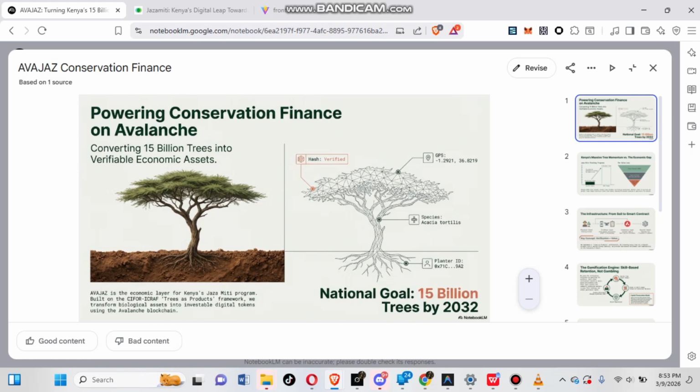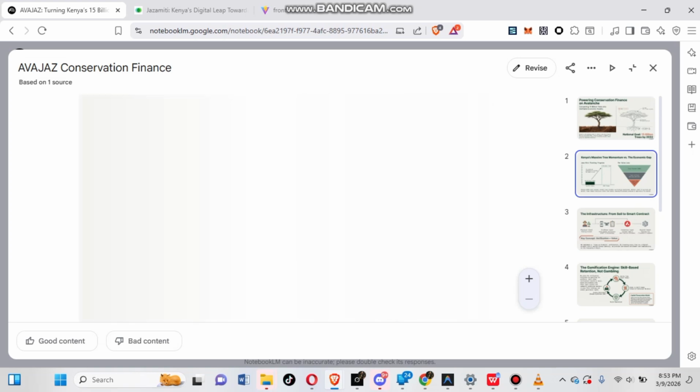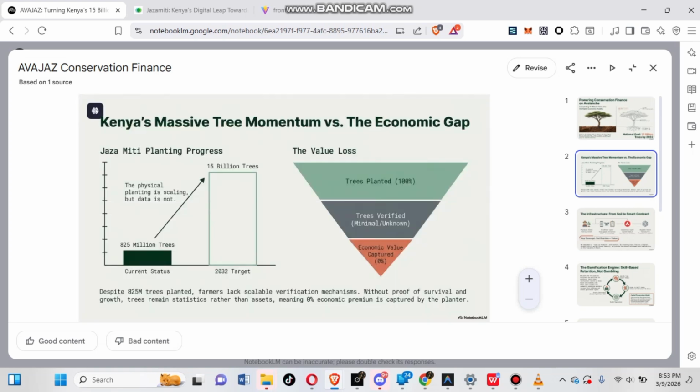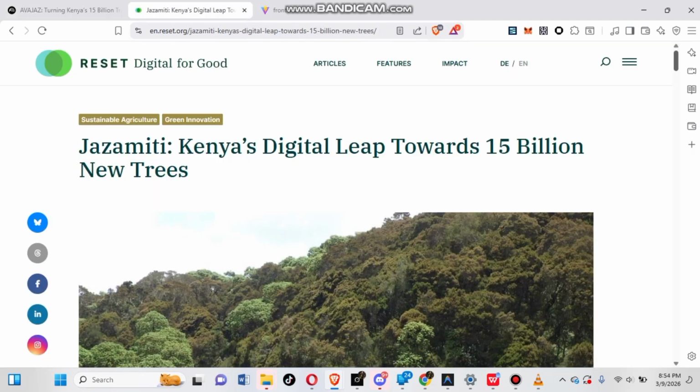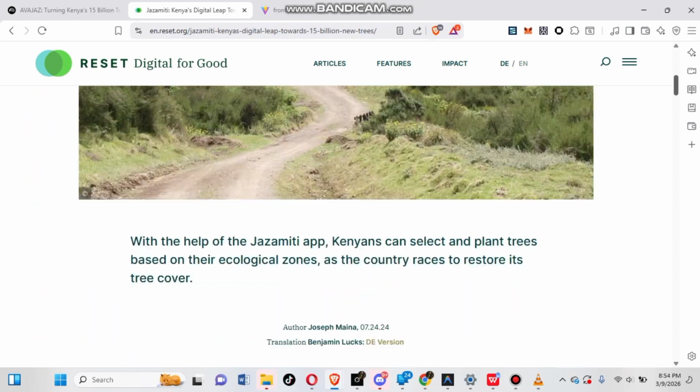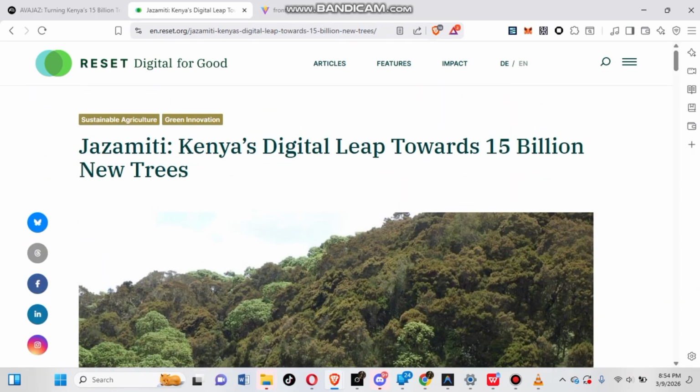This becomes even more important when you consider the Jazamiti National Initiative, which aims to plant 15 billion trees by 2032. Where the ambition is huge, the system to verify, track, and create value for these trees are still missing. Avajaz helps solve this by combining the Jazamiti initiative with iCraft C4 methodology. We aim to ensure that every tree planted can eventually become a verified digital product in the green economy. Our goal is simple, not just to plant trees, but to turn trees into products.